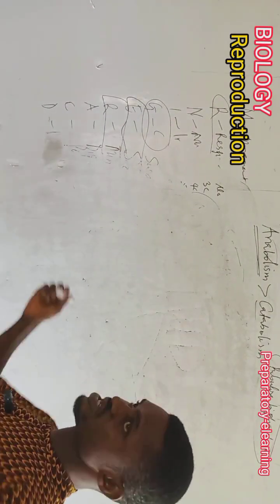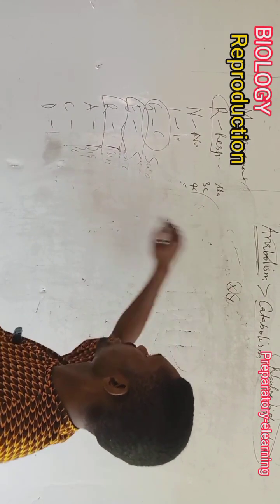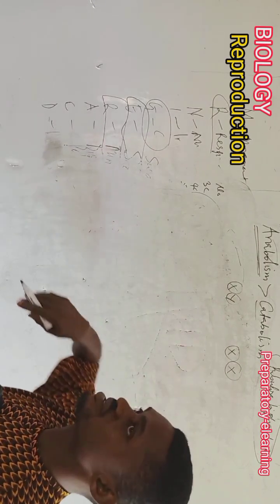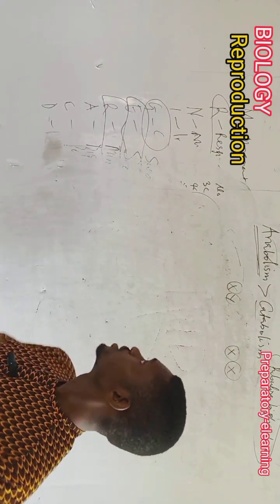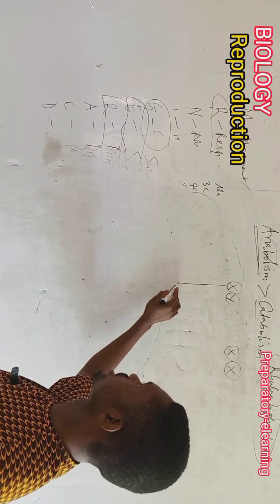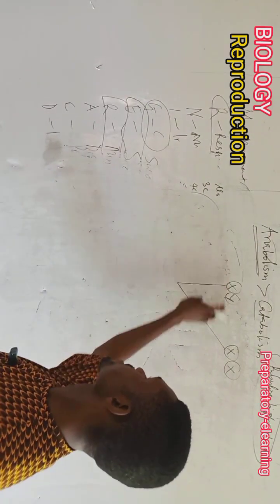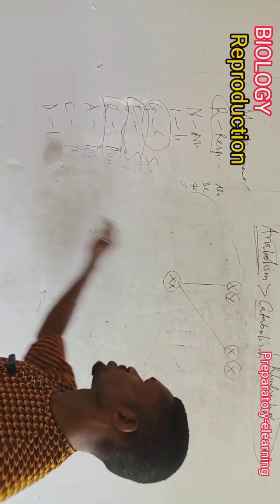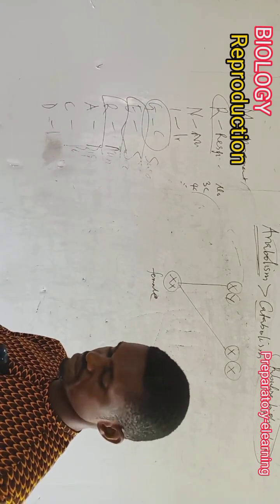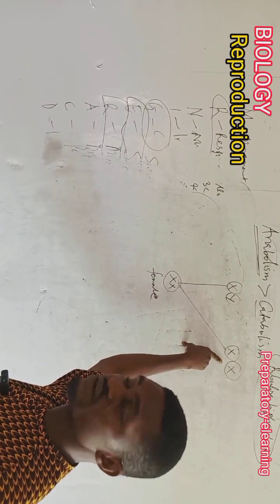For instance, remember I have said that the male will carry both X and Y gametes, while the female will carry X and X gametes. Now, let's say that during the reproduction process, it is the X gamete of the male that fertilizes any of these gametes of the female. We know that X and X represents a female child, and this is going to give the man a female child, which means that the mother has nothing to do with the choice of the gender of the child.